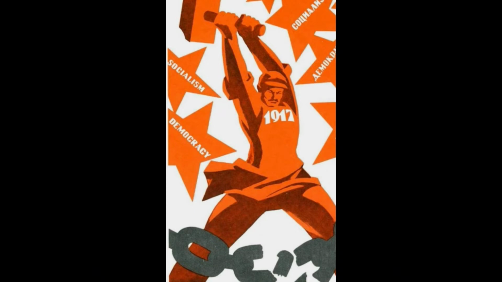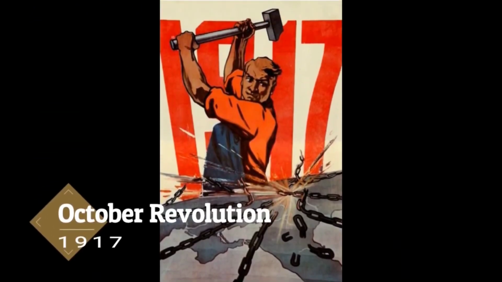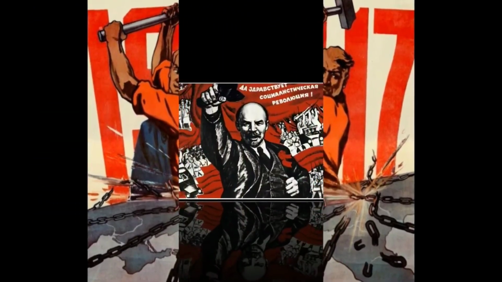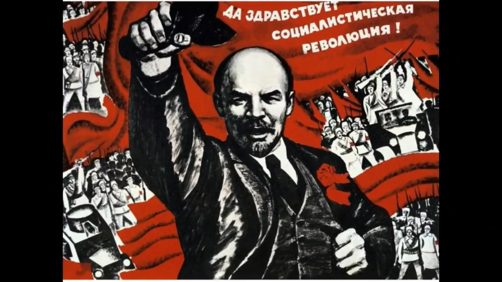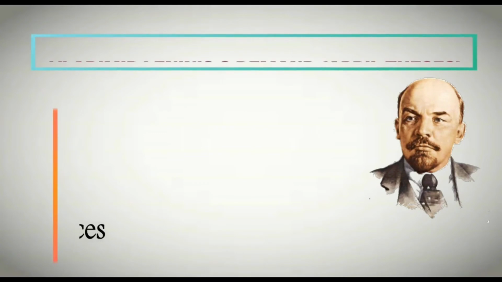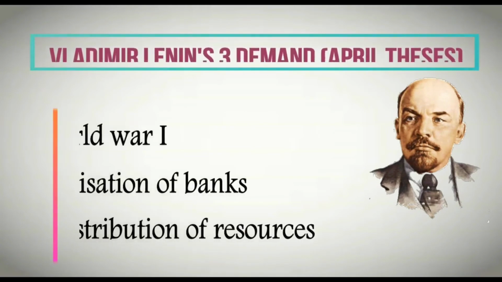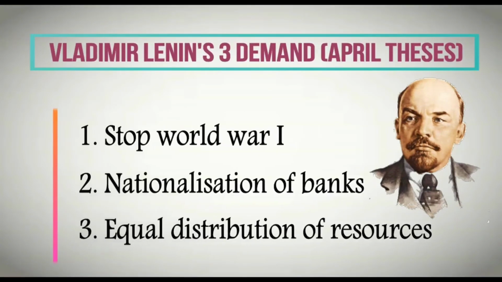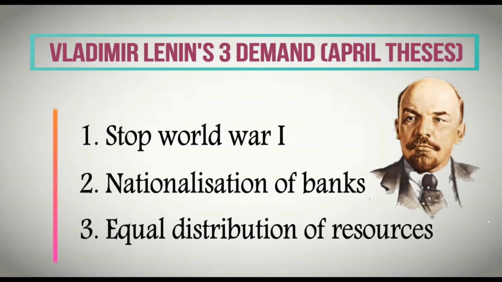Now we will discuss the October Revolution. Before coming to the month of October, we will directly start from April. When Tsar Nicholas II abdicated on 2nd of March, then next month, that is April, Vladimir Lenin came back from his exile. When he came, he demanded three things. The first one is to stop World War I because people were facing so many problems. The second one is nationalization of banks.